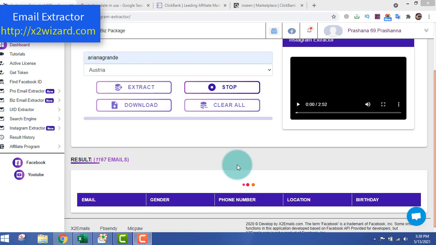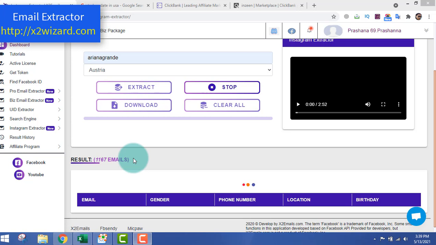Email extractor software 2021. Welcome everyone. You can see on the screen that I'm extracting emails live for you. You can see the results out here. I've been asked by my subscribers and my friends which is the best email extractor software, and I've always been telling them that the best one is the one which you can see on the screen right here.